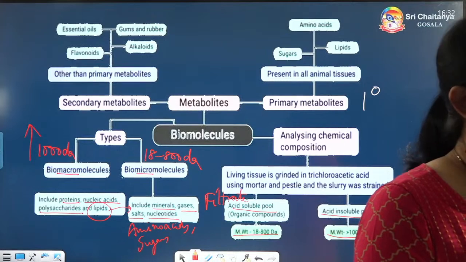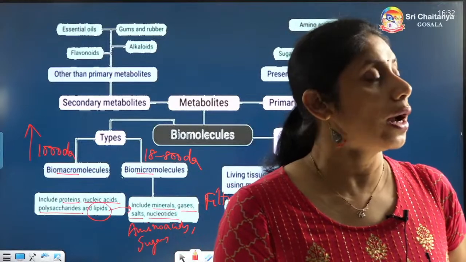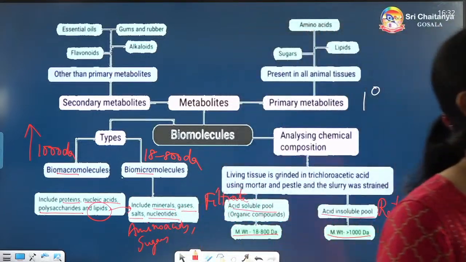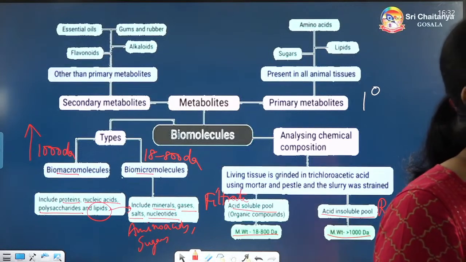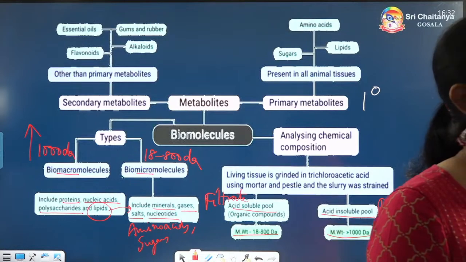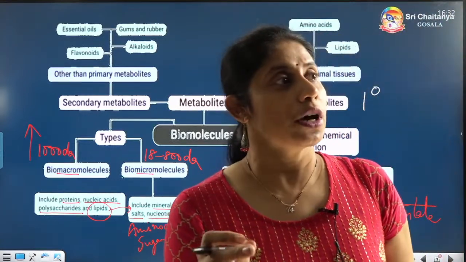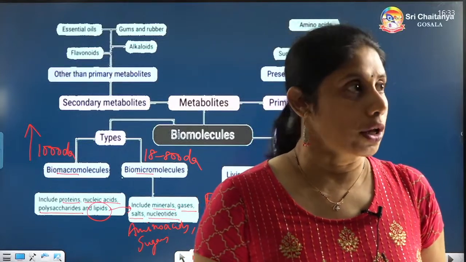The category is not there now. We have the categories up to 800 and above 800, but NCERT is saying 1000 Daltons. Lipids are the ones which are present in the retentate, but they are micromolecules.